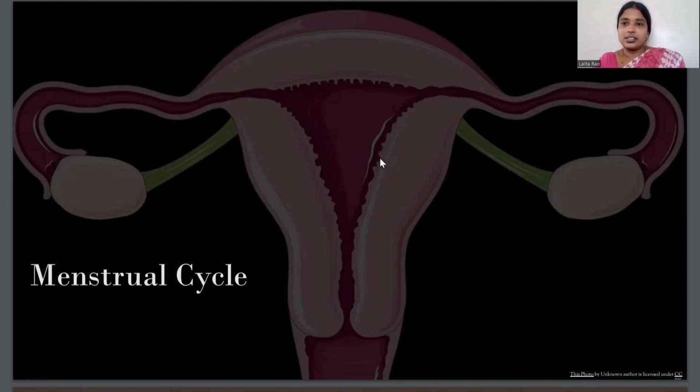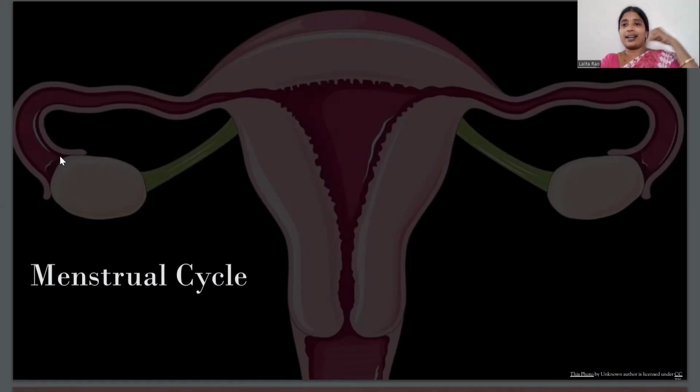Now the onset of the menstrual cycle indicates puberty in girls. It usually starts from the age of 10 to 13 in girls. When a girl starts her menstrual period, it means the girl has now acquired the ability to have a baby. Now, what are the different things that take place during this menstrual cycle? That we will discuss.